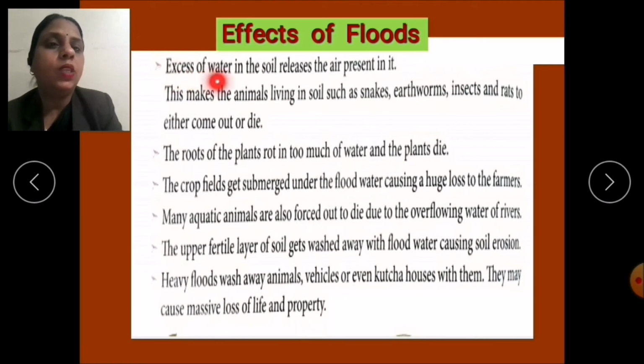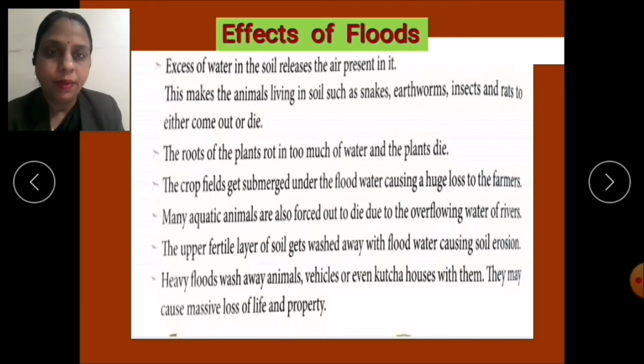First, excess of water in the soil releases the air present in it. That means, children, when there is excess of water in the soil, the animals living in the soil such as snakes, earthworms, insects and rats either come out or die. The roots of the plant rot in too much water and the plants die. The crop fields get submerged under the flood water, causing a huge loss to the farmer. Many aquatic animals are forced out to die due to overflowing water of rivers.